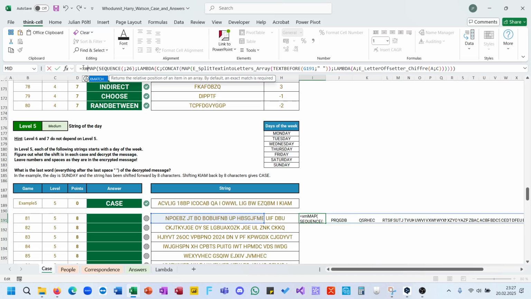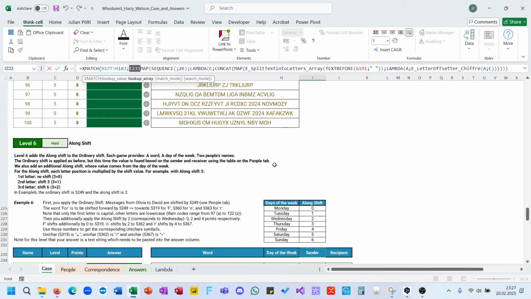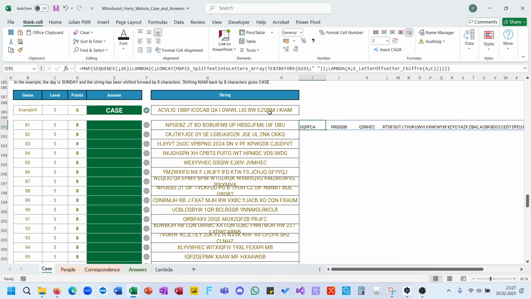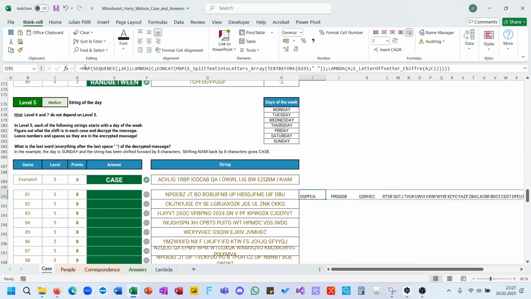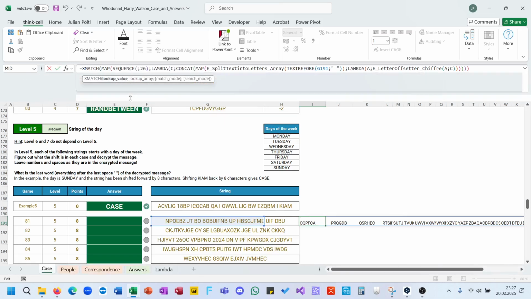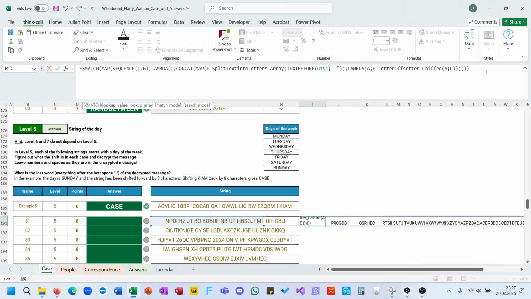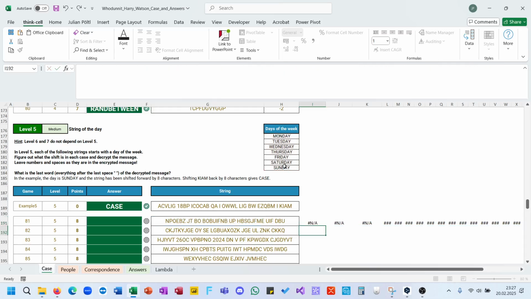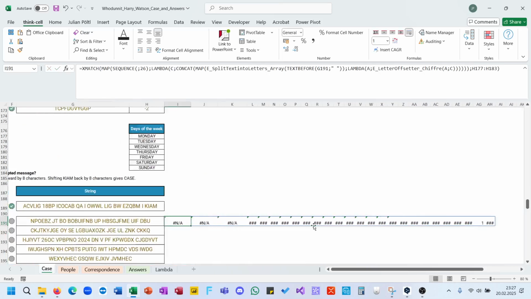So XMATCH, look up for this in here. I think, no. I don't know if this will work. Look up array. We have a few errors and a 1.